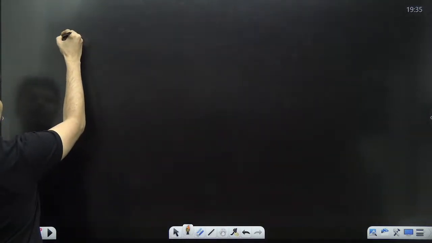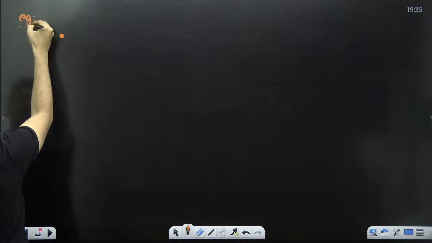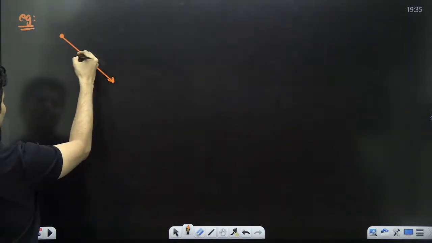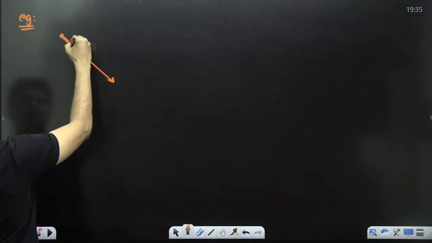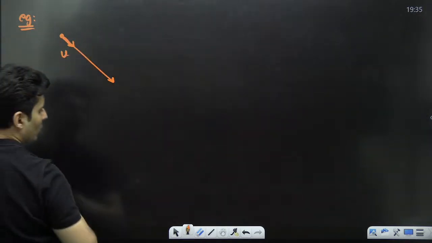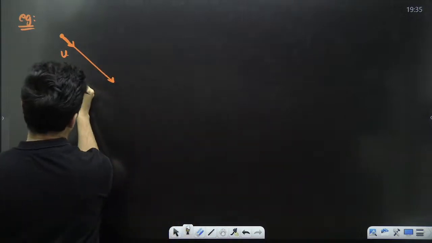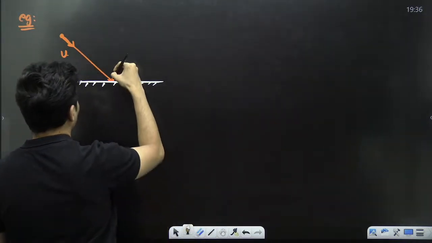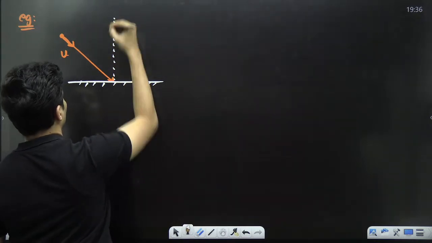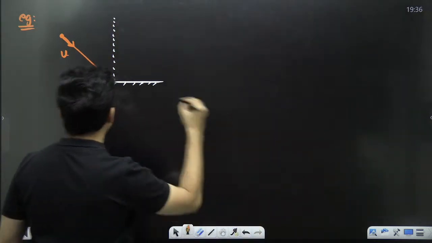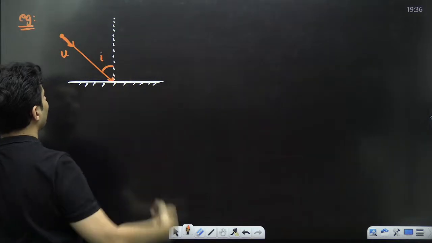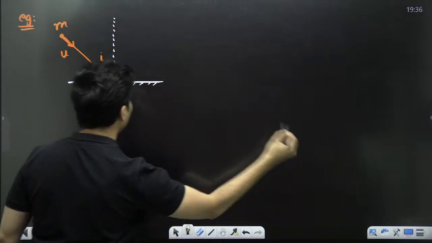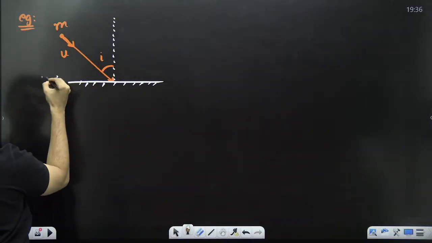So let's take an example. This result is also very interesting. There is a mass which collides, it is coming with some speed u. It collides with a surface over here. This is the normal drawn to that surface, and it collides with an angle of i. The coefficient of restitution of that surface is given to be e.